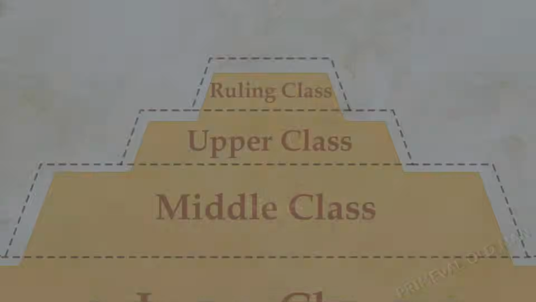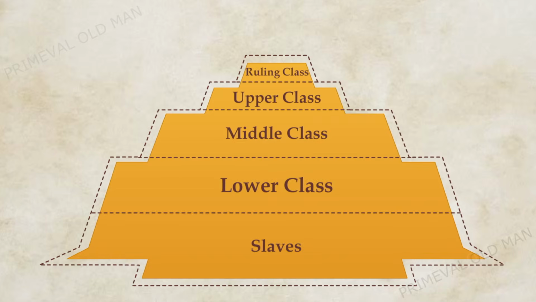So we have seen that the social structure of the society of ancient Mesopotamia was highly stratified and hierarchical.